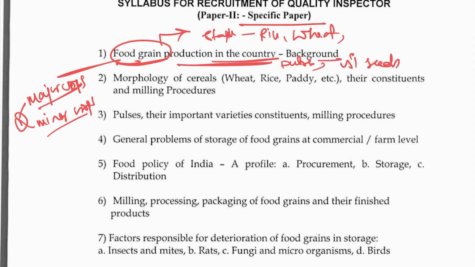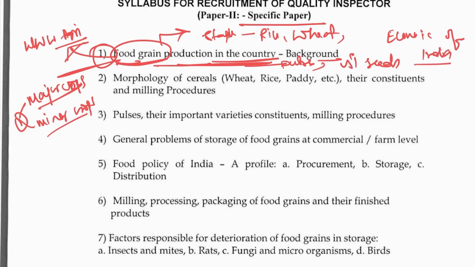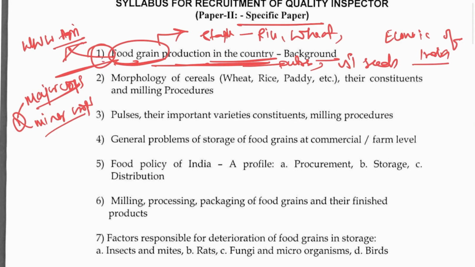For this you have to see the website of the Agriculture and Farmers Welfare Ministry. You can go through it, and otherwise you can also go through the Economic Survey of India. There you can get this information. Otherwise, we'll be posting some short videos in the coming days.